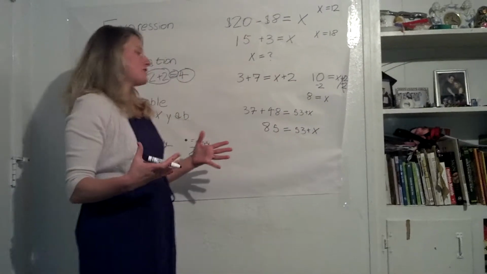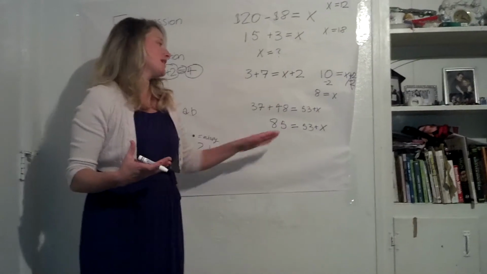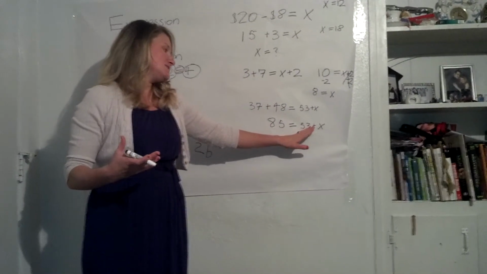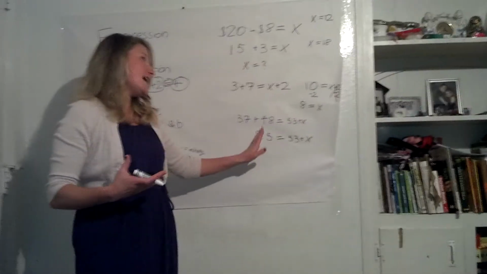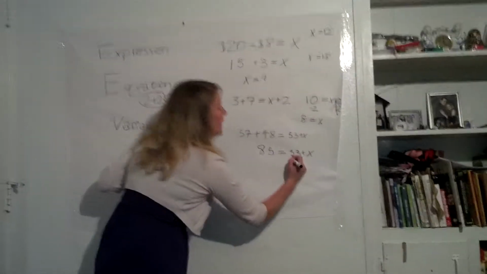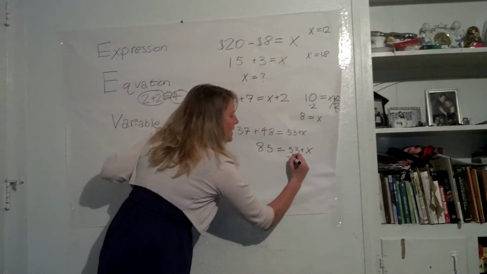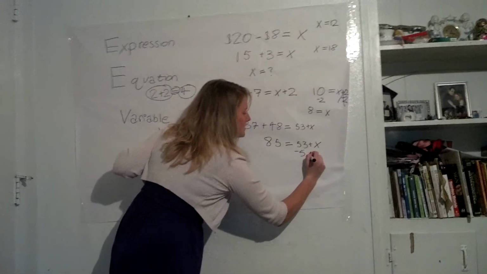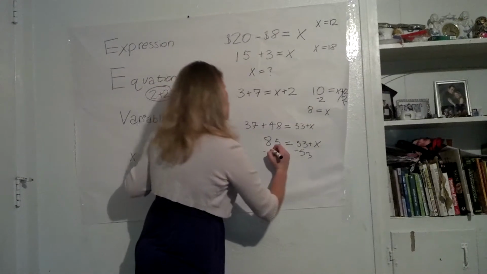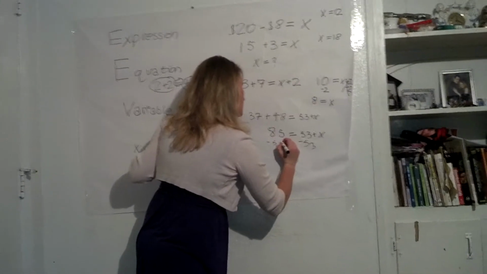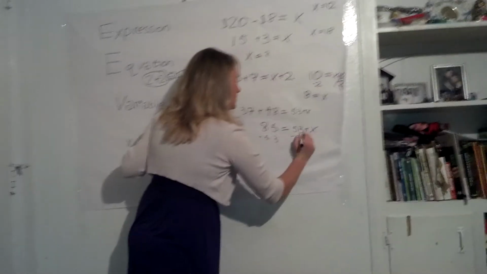But how do we solve for that? You remember? We have to do one thing to one side and the exact same thing to the other side. So we have to get rid of this 53 and get the X all by itself. So we're going to take away 53 here, and we take away 53 here. So we can cross this out.